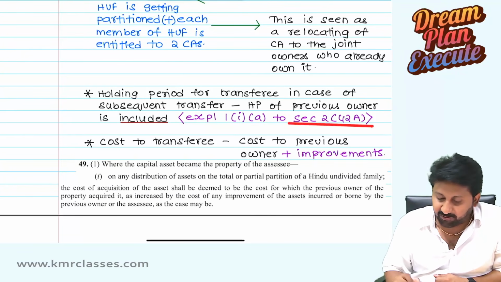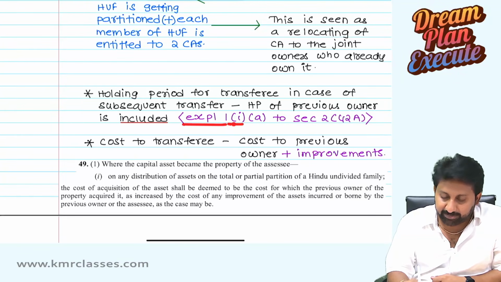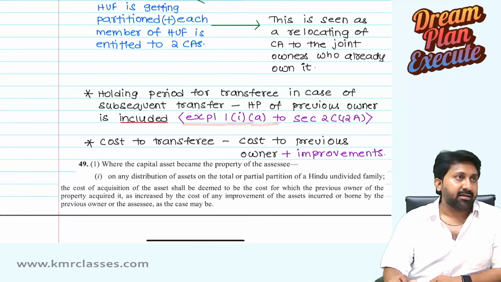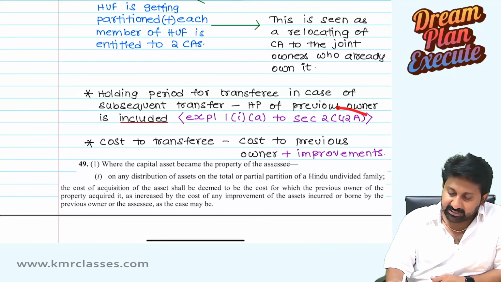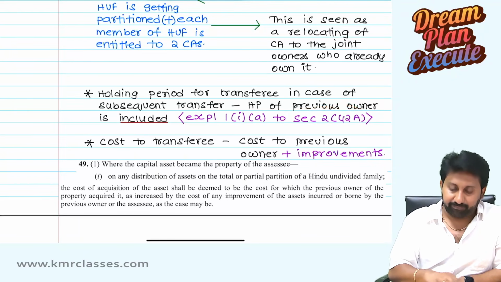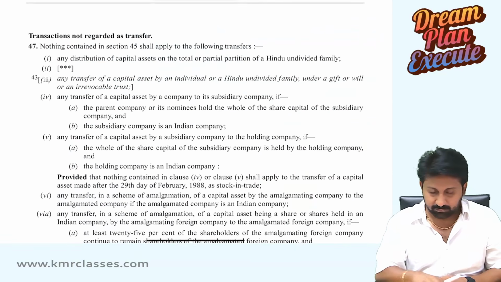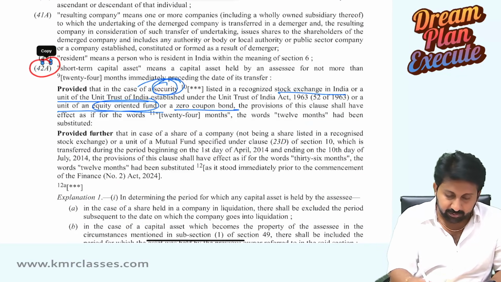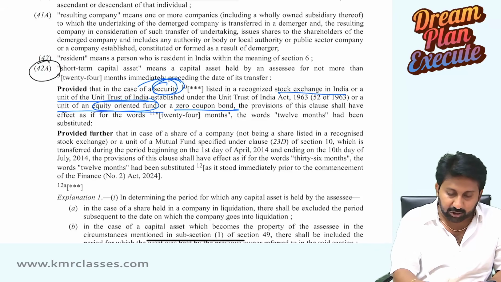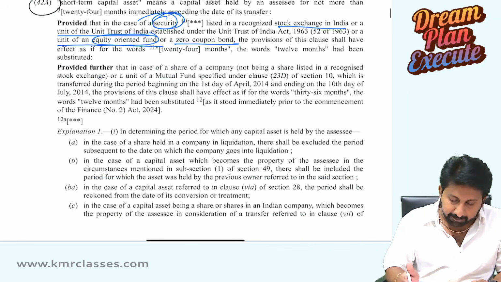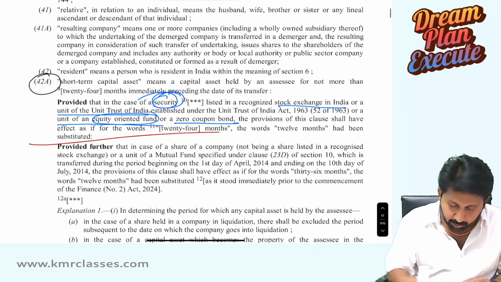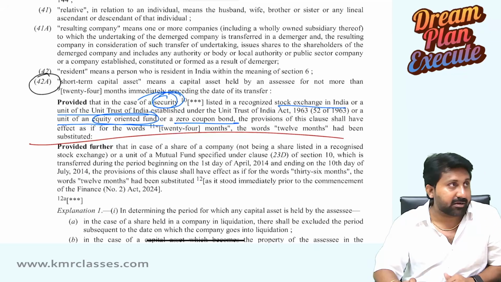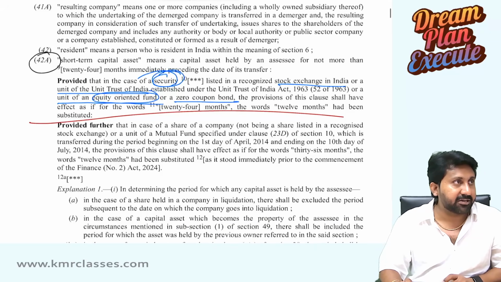Section 2, clause 42A, explanation 1, sub-explanation 1, clause A. Let us see what this is. Section number 2, clause 42A, the definition of a short-term capital asset. We completed up to here already in the definition part.